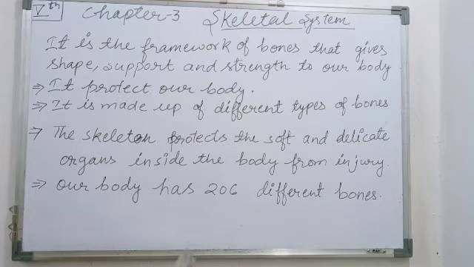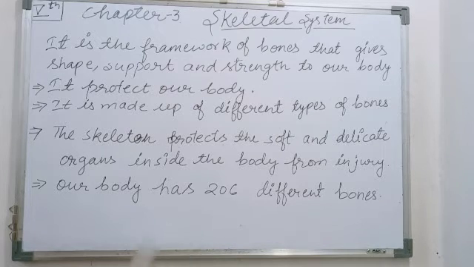Okay, the bones contain a jelly-like material, which is known as bone marrow. The bone marrow's function is to help in the formation of red blood cells. What is the function of bone marrow? Bone marrow helps in the formation of red blood cells.